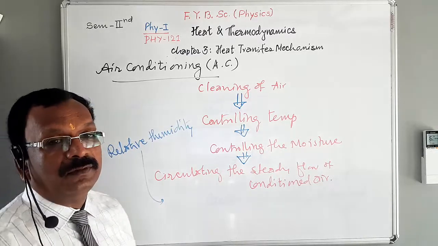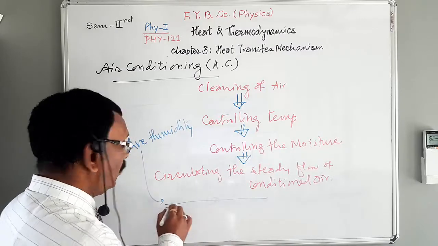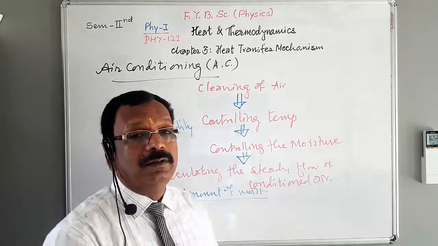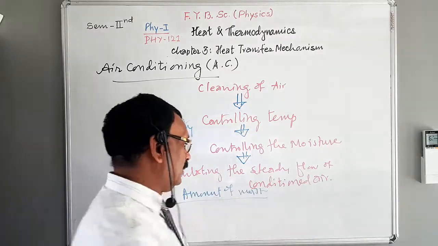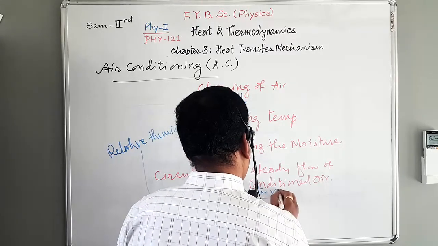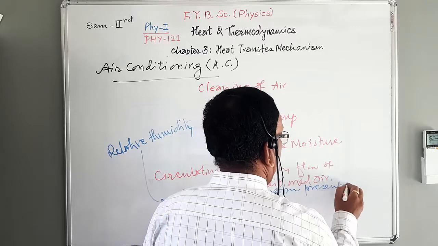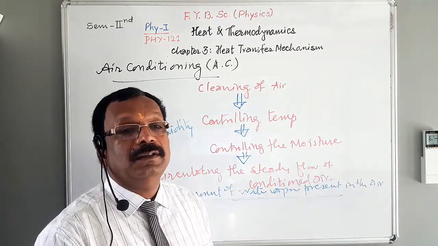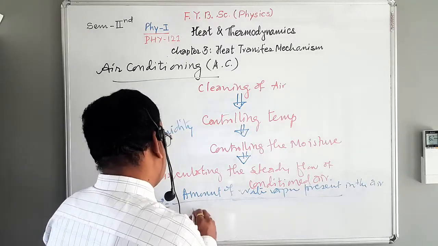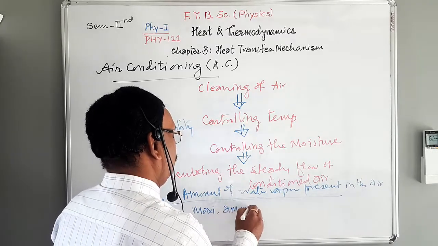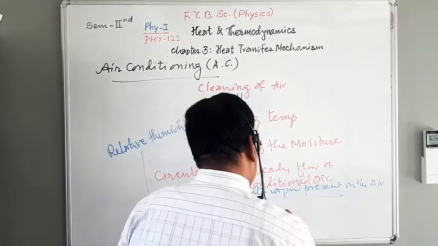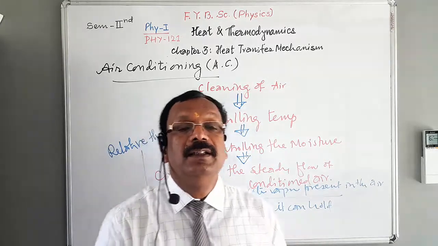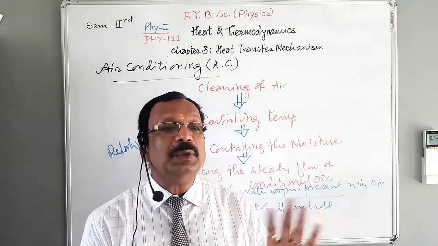Relative humidity is the ratio of the amount of water vapor present in the air to the maximum amount of water vapor that air can hold.